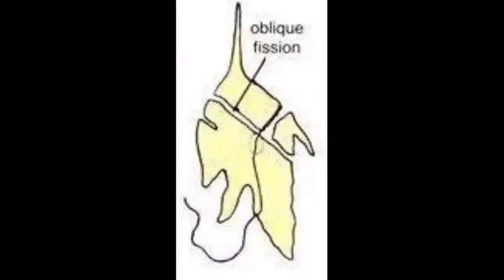In oblique binary fission, the plane is divided obliquely, resulting in the formation of two unequal daughter cells. It is observed in serratia.